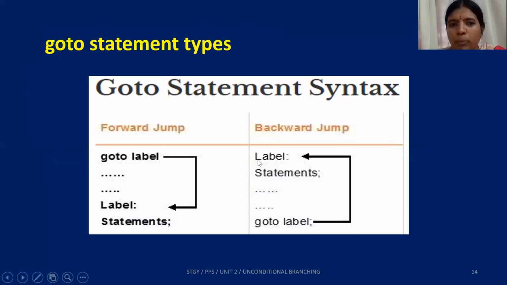There are two types of goto basically. One is forward goto, where the label is after the goto call, and the other one is backward goto, where the label is defined before the goto call itself.